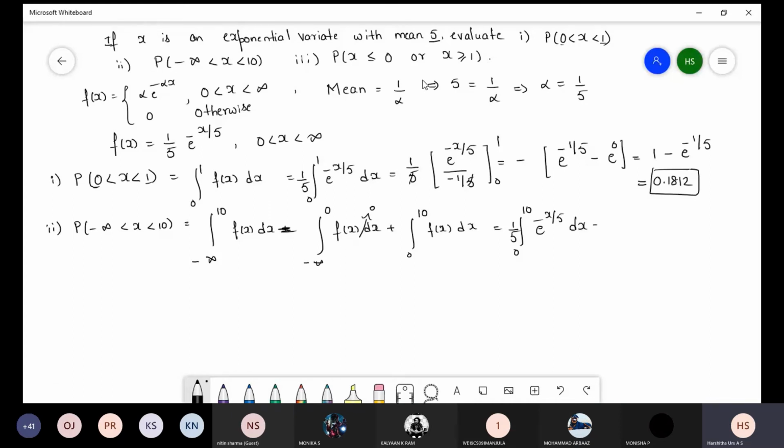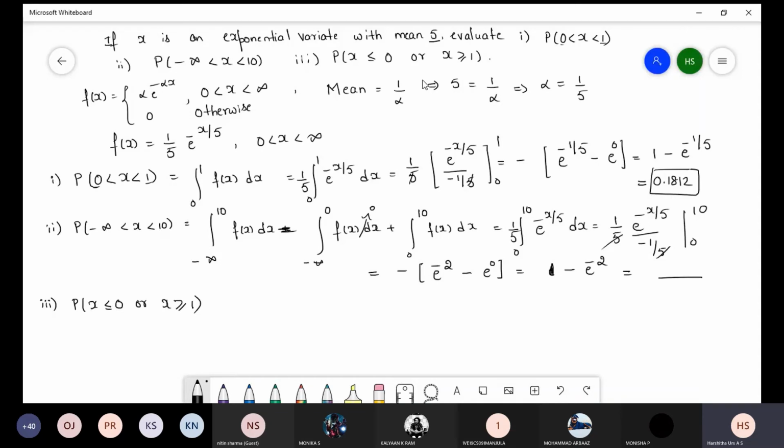So 1 by 5 e power minus x by 5 divided by 1 by 5, limit 0 to 10. So here minus e power minus 2, again minus e power 0. So e power 0 is 1 minus e power minus 2, which is 0.8646.